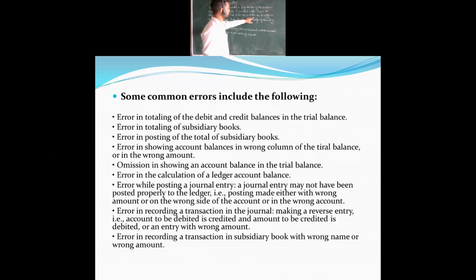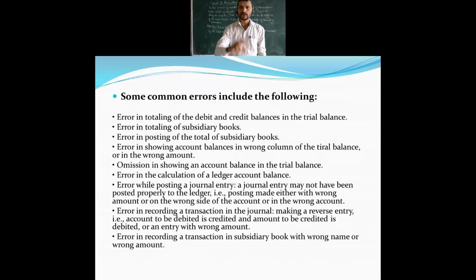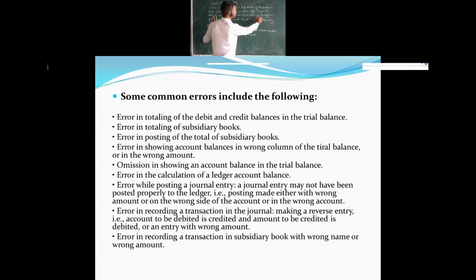These errors may be either due to the negligence of the bookkeeper. So almost, as I told you, the accountant, the bookkeeper, some of the time he will be seeing the big figures only, not small figures, just like the discounts you got, the amount of 900 or 2000, or small amounts. If dealings are made in lakhs and crores, and those transactions are taking place, you will not be looking for small amounts.